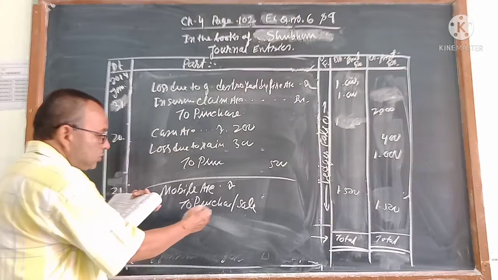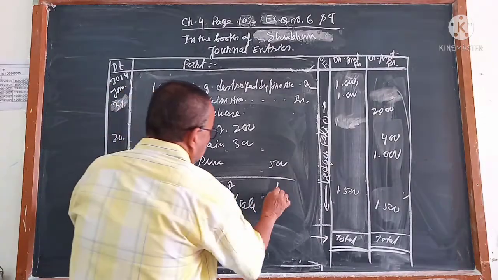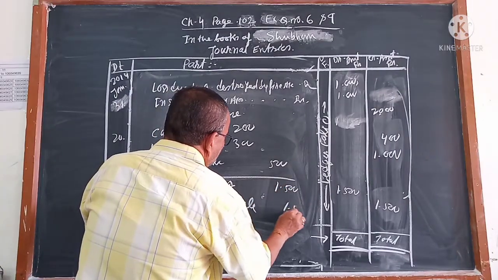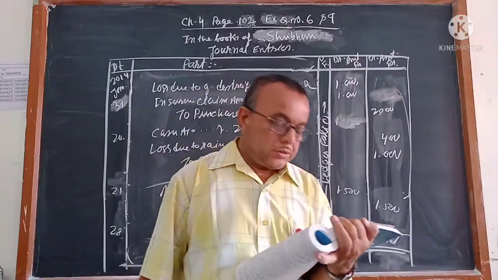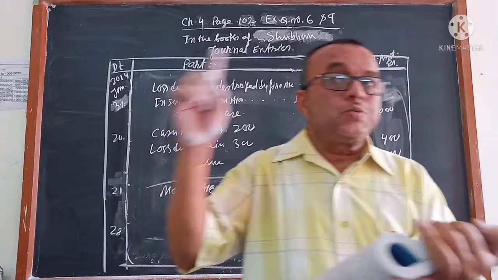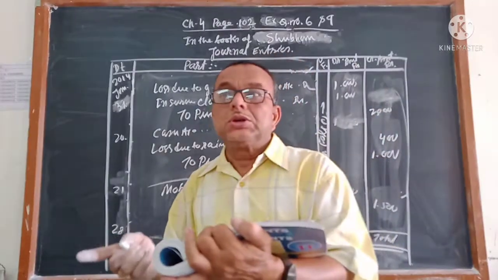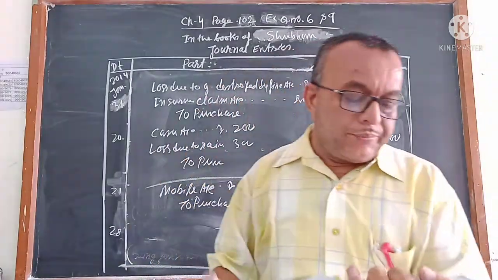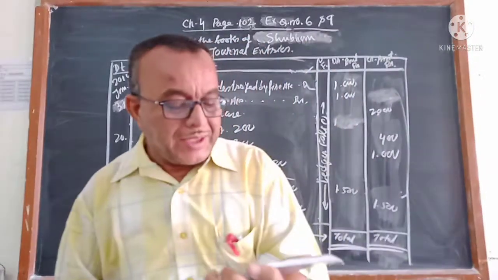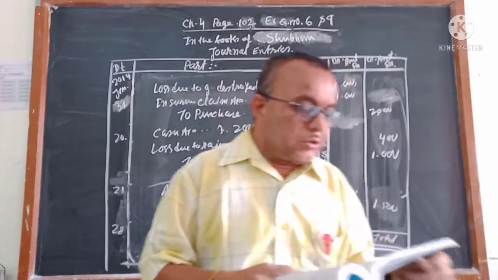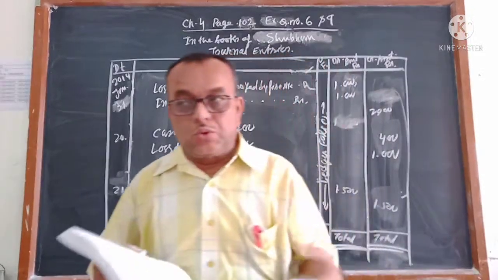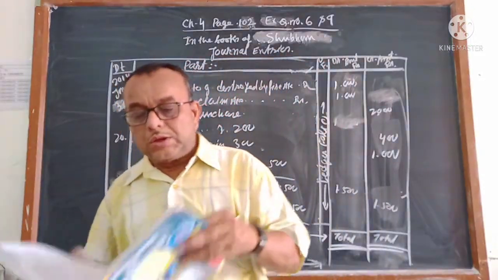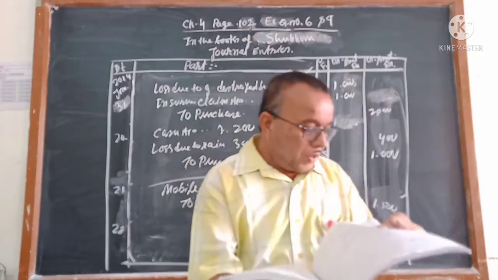Mobile account debit to purchase or mobile account debit to sales is correct, but the amount will not be the amount of goods but the amount of assets. Keep in mind, the things which you purchase against the goods, the amount will come for the assets. So mobile amount 1500, that will write mobile account debit to purchase or mobile account debit to sales, the amount is 1500. Hope you are understanding.